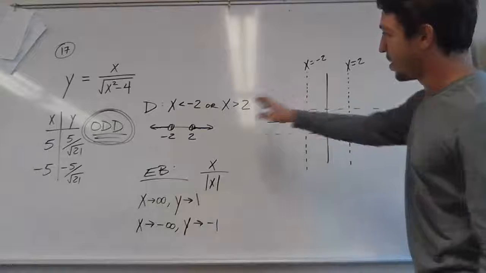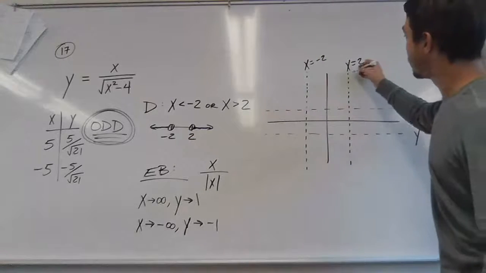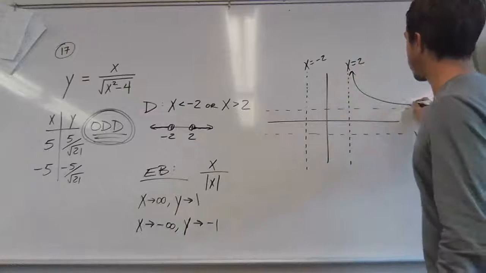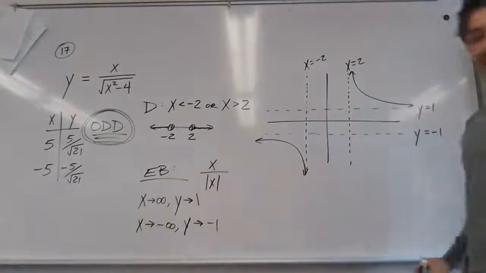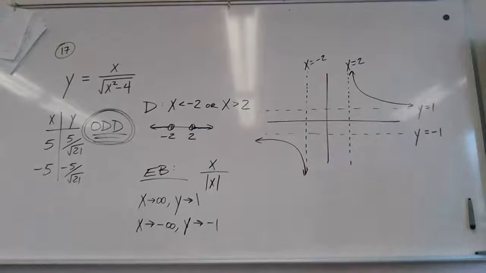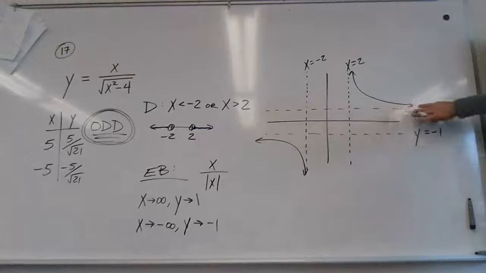And remember, this middle is my no man's land. Nothing is going to happen between -2 and 2. So my graph just has to look something like this. It looks like one of those 1 over x functions, kind of, but it has this huge gap in the middle and this band through the middle here, where there's nothing. So very strange domain, very strange range.